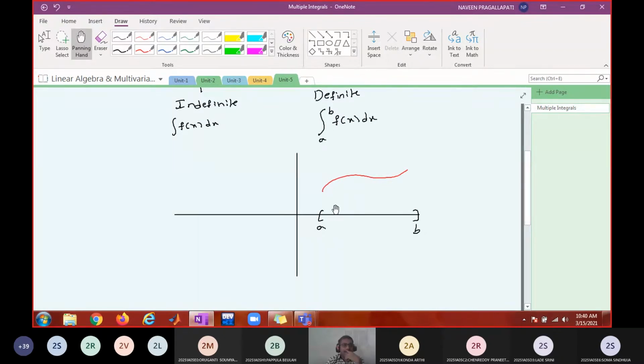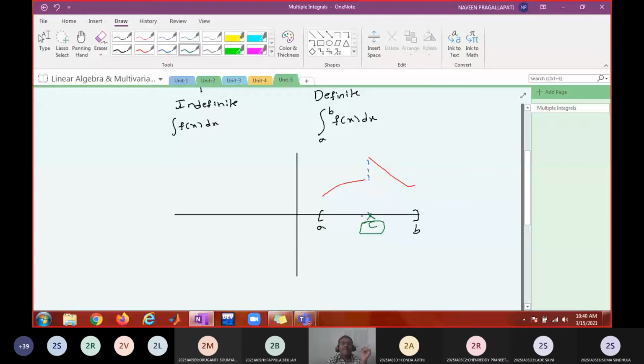Yes. Now, if I draw the graph like this, do you say it is a continuous function on the interval a to b? No, because there is a discontinuity at the point C. Okay. And what kind of discontinuity?